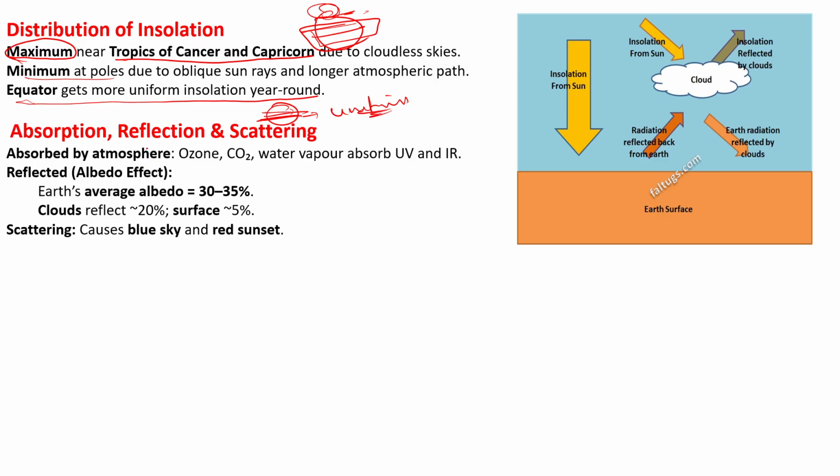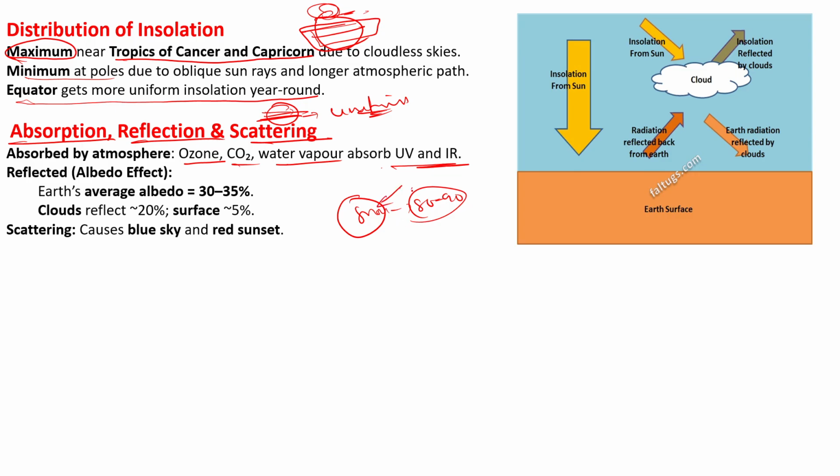And insolation is also influenced by properties like absorption, reflection and scattering. If the atmosphere consists of ozone gas, CO2 and water vapor, it will absorb a higher amount of ultraviolet rays and infrared rays. And for example, albedo: we know that snow has nearly 80 to 90% reflective property.